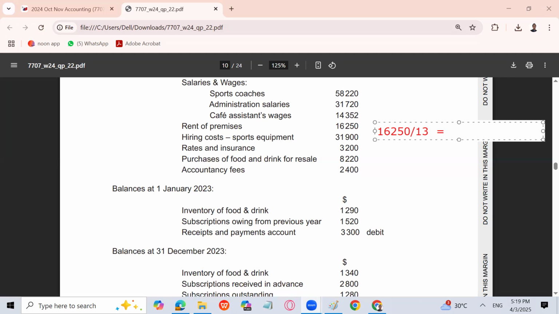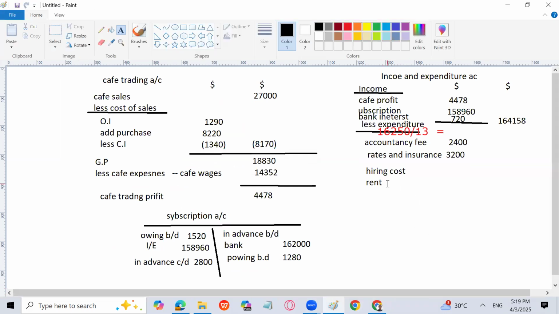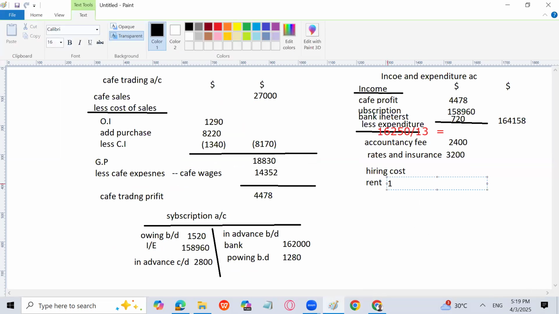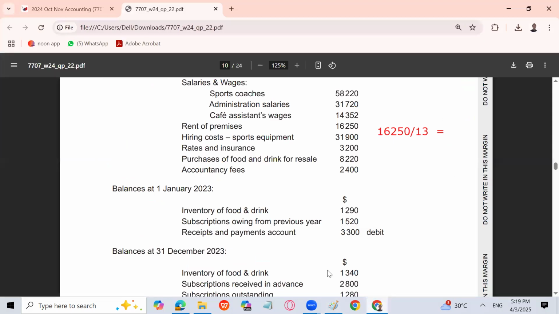So 1,250. So what I will do, rent is 16,250 minus 1,250. That is prepaid. So it will come to 15,000. That is the rent expense. Okay, because you paid for 13 months, the rent of 1 month, 1,250, is prepaid. Then there is the hiring cost of sports equipment, 31,900.